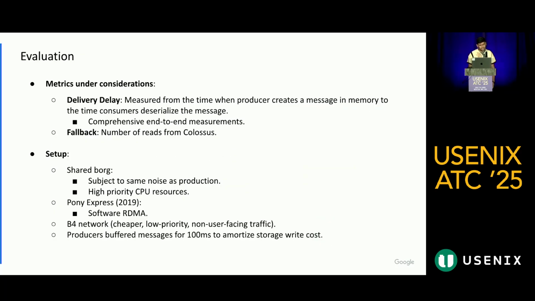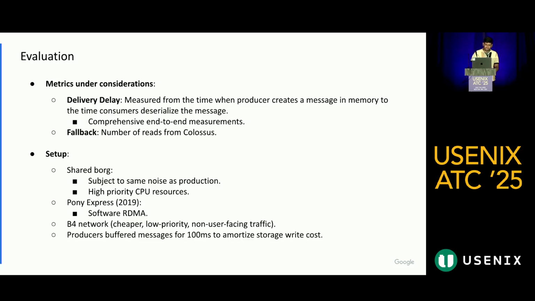For evaluation, we have considered the following metrics. One is the delivery delay. This is measured as the time from when the producer creates a message in memory to when the consumer has deserialized the message. So this is the end-to-end delay, and it includes everything. We also include fallback, which is the number of reads that go to Colossus. Whichever reads are not successful from cache go to Colossus.